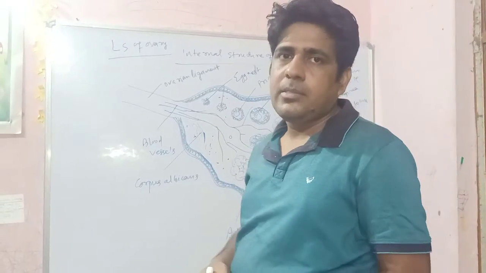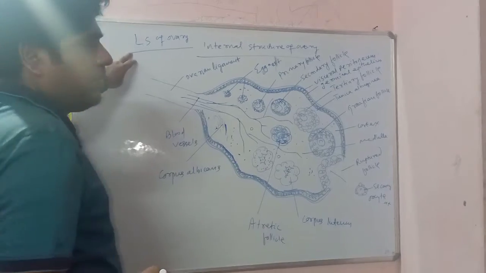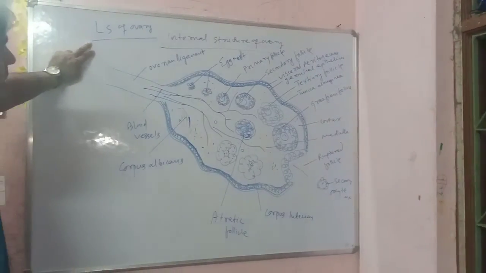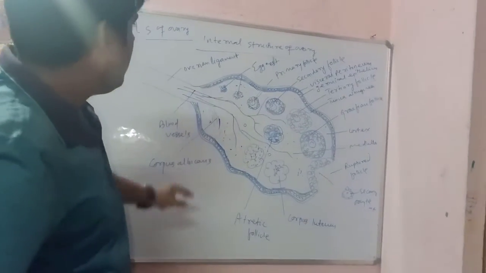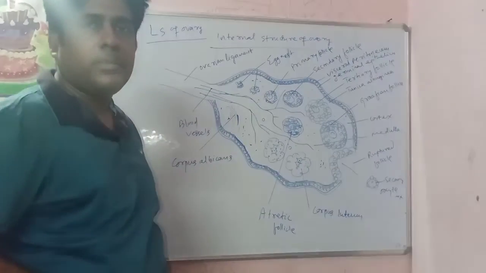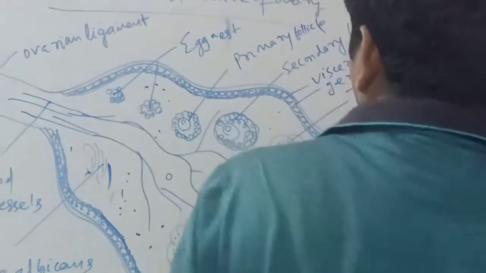Welcome back, students. Now let's learn about the LS of ovary. LS means longitudinal section of ovary. This is the longitudinal section of ovary. The ovary is surrounded by three layers on its outer part.